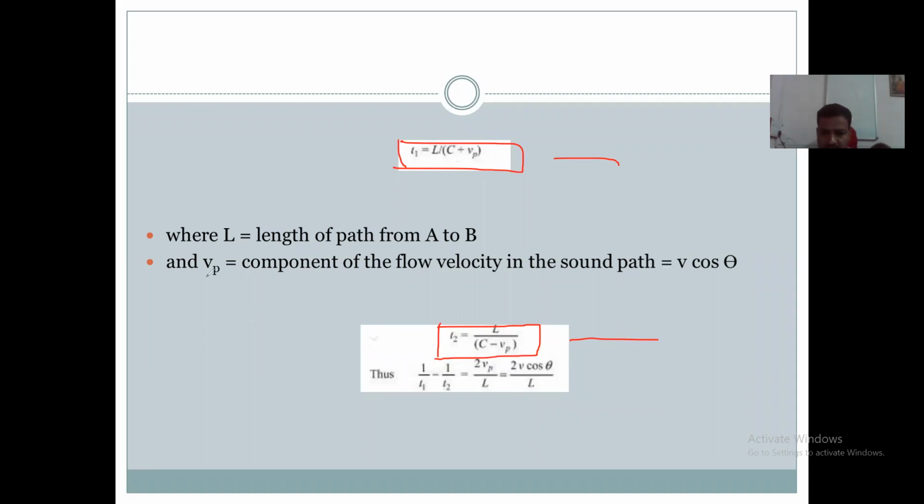Vp is the component of the flow velocity in sound path, that V cos theta इथे ठेवायचं आहे, 2 into V cos theta divided by L. That gives this subtraction 1 by T1 minus 1 by T2. म्हणजे काय येईल, 2V cos theta divided by L.